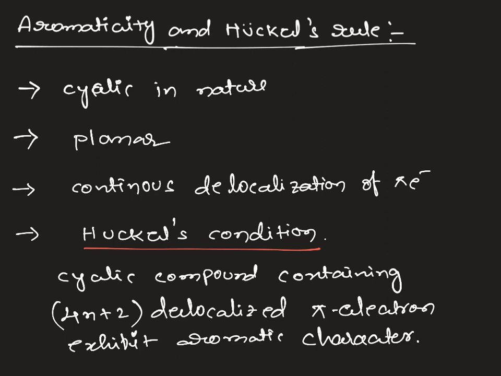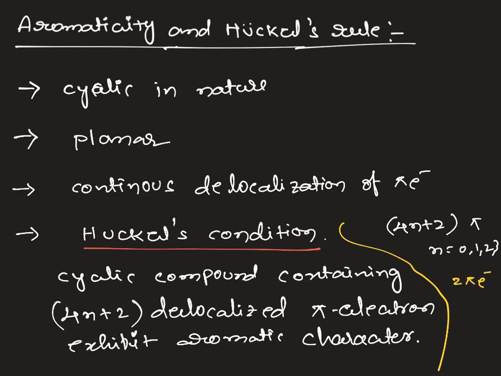So any molecule you take has to satisfy all four conditions simultaneously. Here, in 4n plus 2 pi electrons, the n value may be 0, 1, 2, 3. It should not be a fraction, it is a whole number. If you substitute n equal to 0, 4 into 0 is 0, then you get 2 pi electrons.